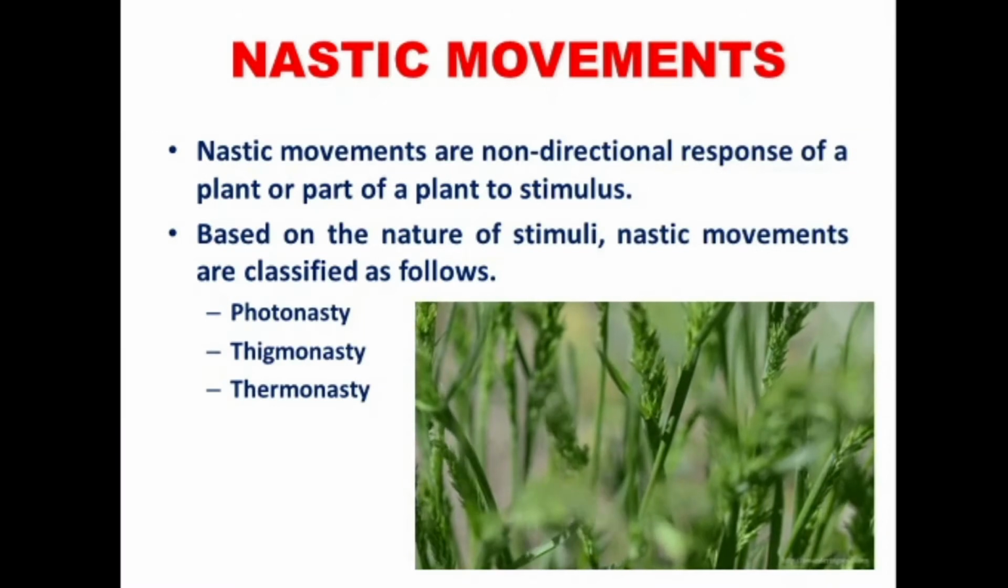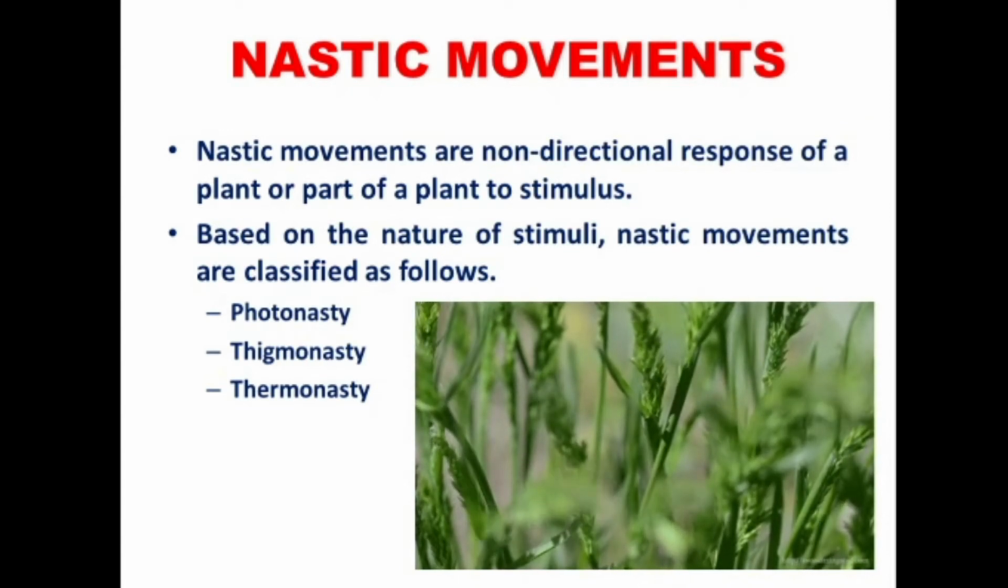Nastic movements are non-directional responses of a plant or part of a plant to a stimulus. Here, the plant responds to an external stimulus, but the response will not be directional. So this is the difference between tropism and nastic movement. Here, the plant responds to the stimulus, which is an external factor that makes some inductions on the plant, hence the plant shows some movements immediately.